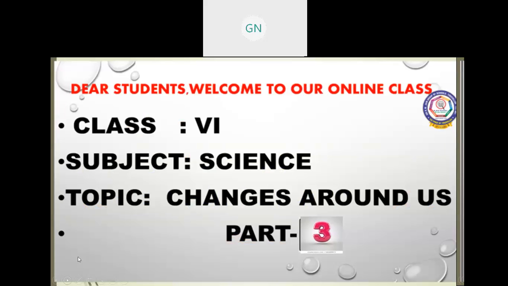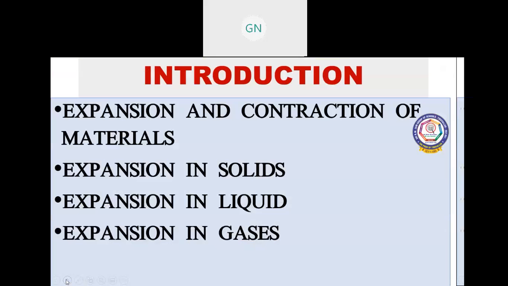Class 6, Subject Science, Changes Around Us. Part 3, we are going to discuss. In the previous class, we discussed reversible and irreversible changes, and physical and chemical changes. In this class, we are going to discuss expansion and contraction of materials, and expansion in solids, liquids and gases.